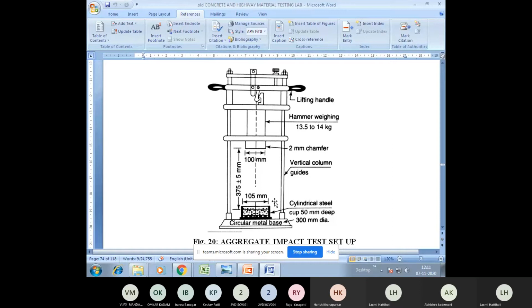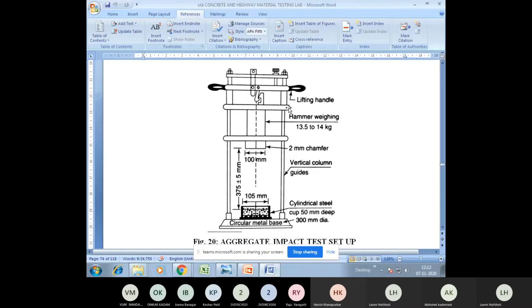The height of this equipment, where the weight actually falls on the aggregates, is 375 plus or minus 5 mm. You need to remember this, or you can simply remember 37.5 centimeter or 38 centimeter as the height from where the standard weight falls on the aggregates. You can see the block here. This is a standard block where we'll take the aggregates. The aggregate is leveled and completely tightened.